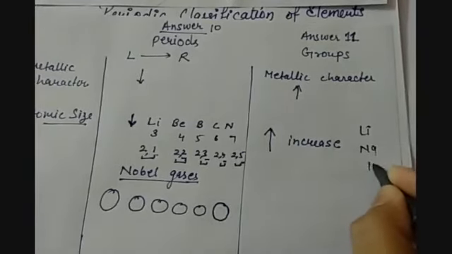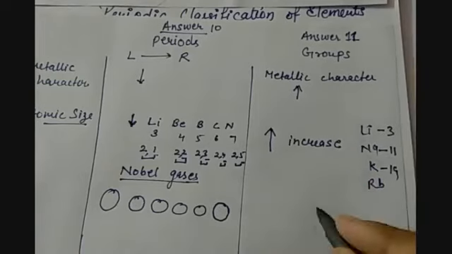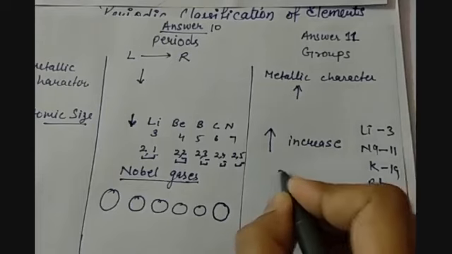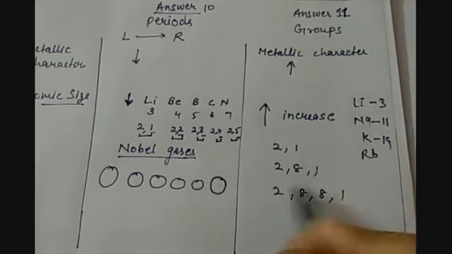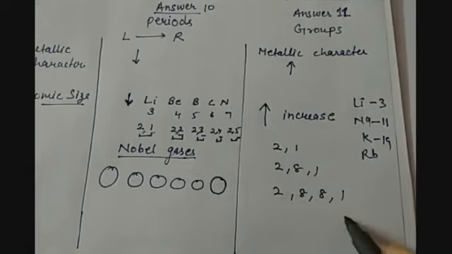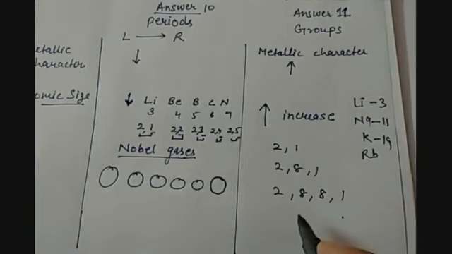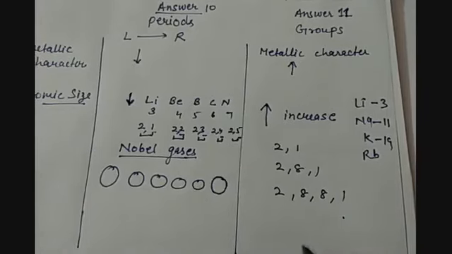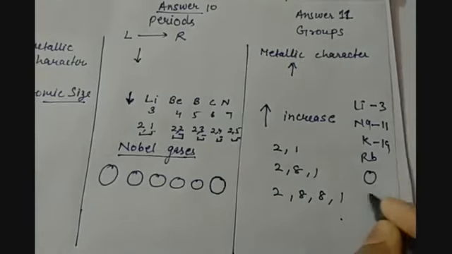For example, we have lithium, sodium, potassium, rubidium. Accordingly, they have atomic numbers 3, 11, 19. If we write it, the electronic configurations will be 2,1; 2,8,1; 2,8,8,1. So this way you can see that atomic size is increasing as the number of shells is increasing. And if the number of shells increases, then the atomic radius increases. So this will happen in case of atomic size in a group.